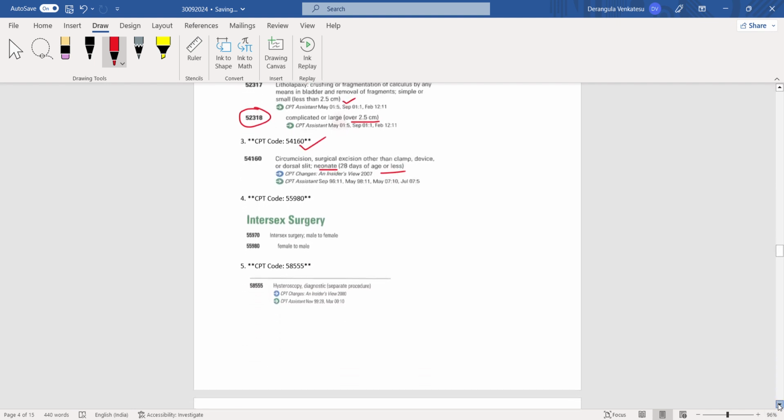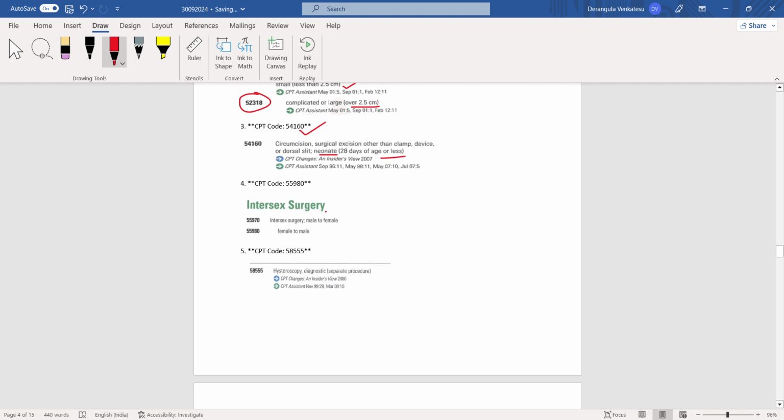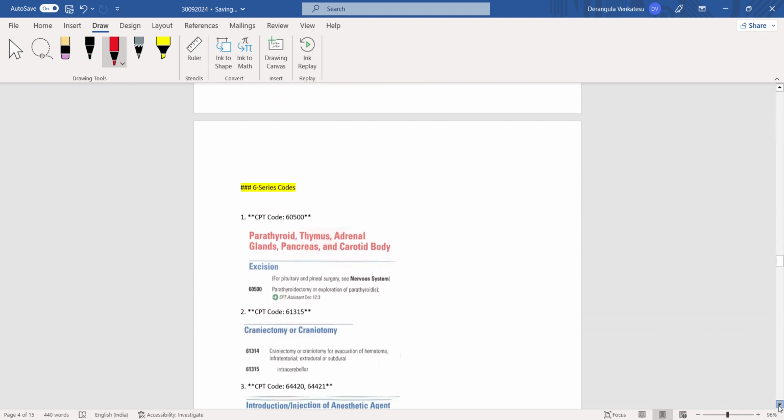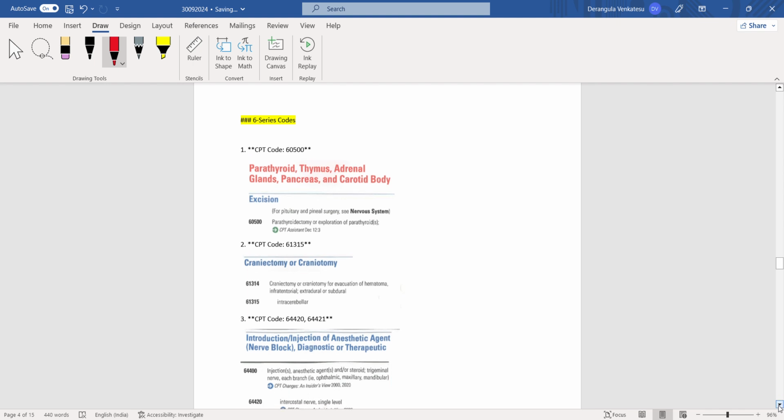And they also asked on intersex surgery. Okay, intersex surgery, female to male. Okay, male to female is one code, female to male is another code. They are asking female to male question. 55980 is the answer. Okay, and next they have asked on hysteroscopy diagnostic. Hysteroscopy diagnostic 58555 is the answer. And next 6 series.